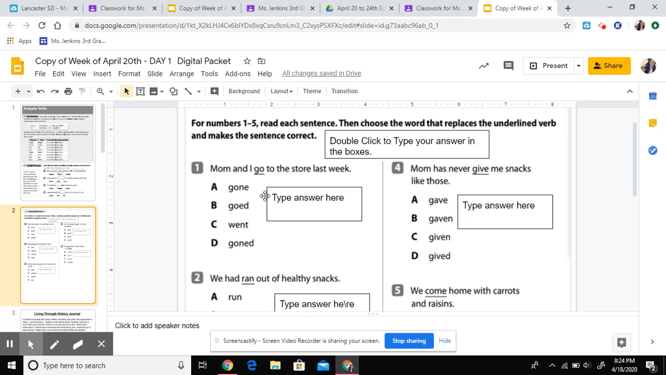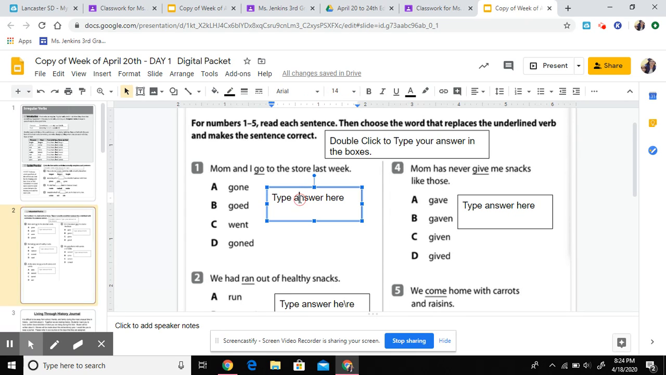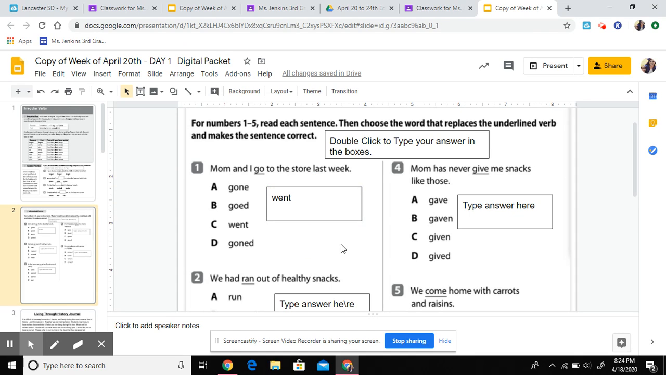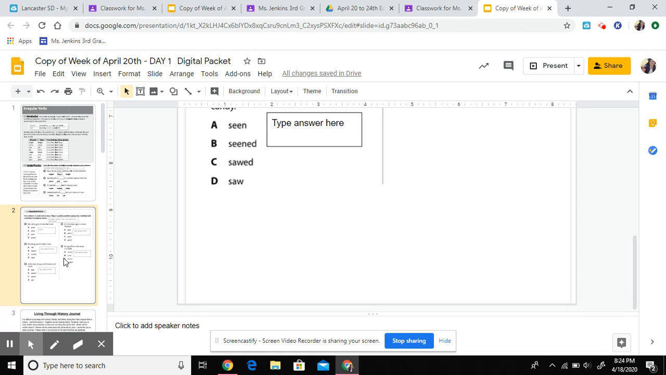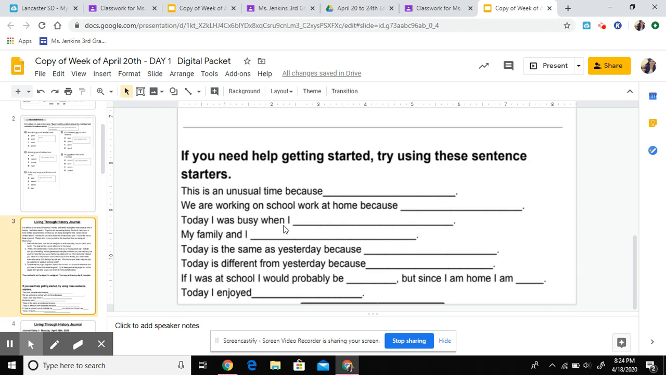If you chose C, you were correct. Mom and I went to the store last week. Okay, so do that with all of these questions. Then we're going to go to the next part.